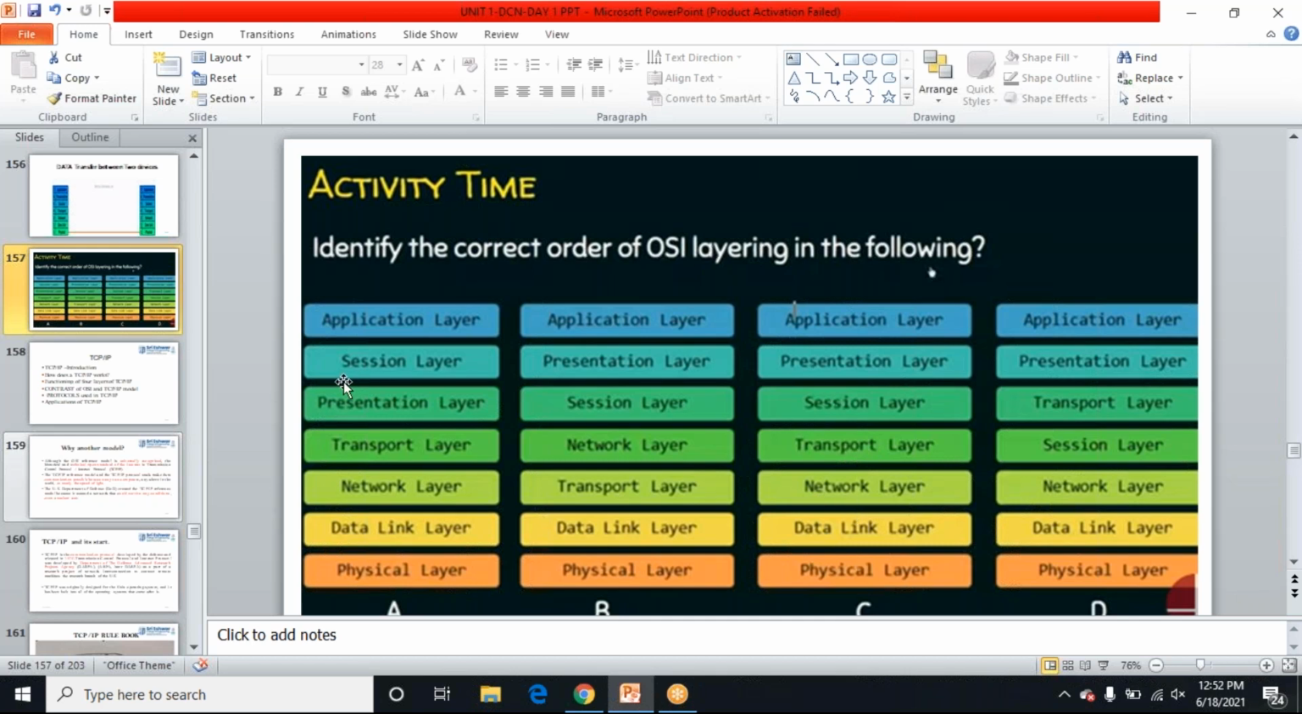Now we can see the TCP/IP model overview, and we can end the session. See the first one, the TCP/IP model. This is the internet model.